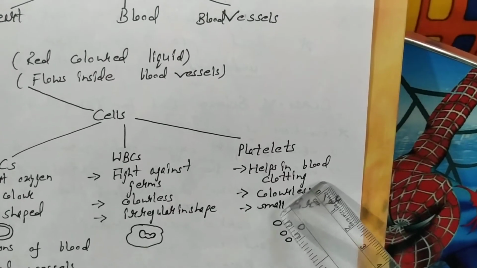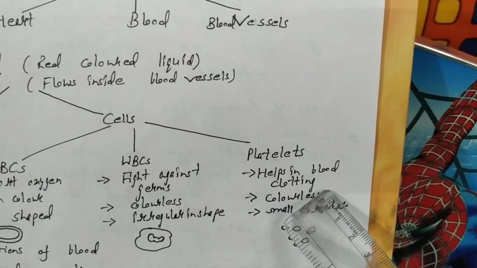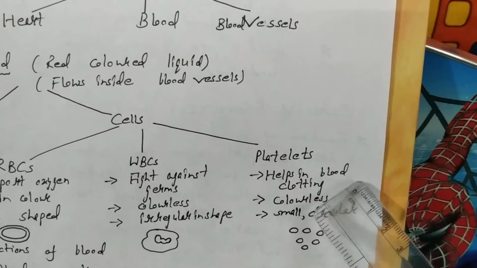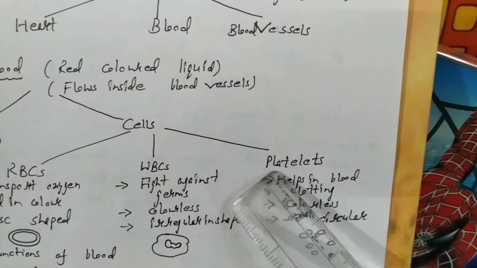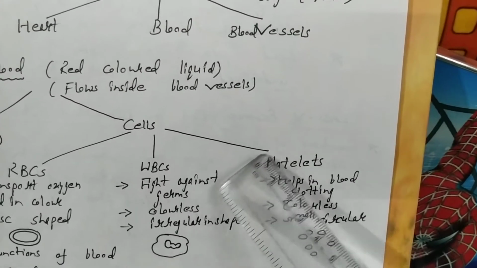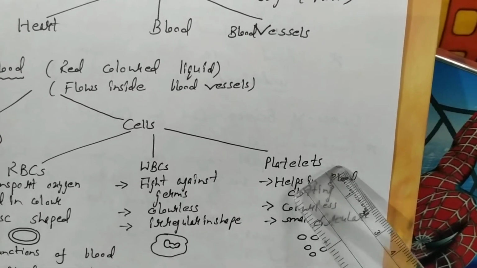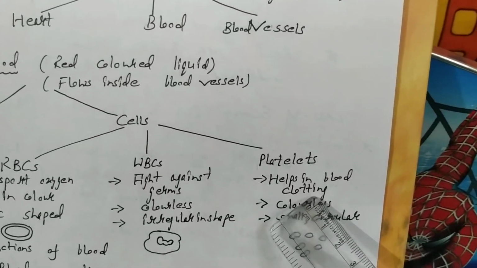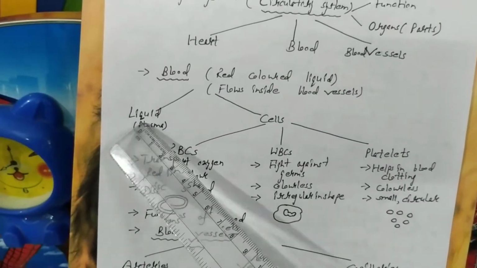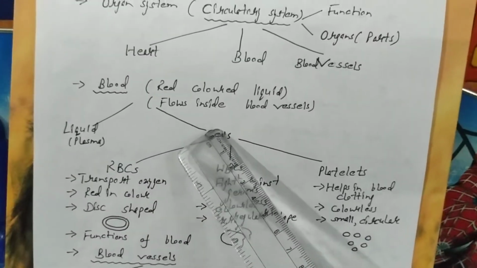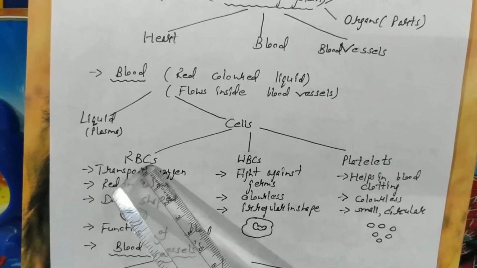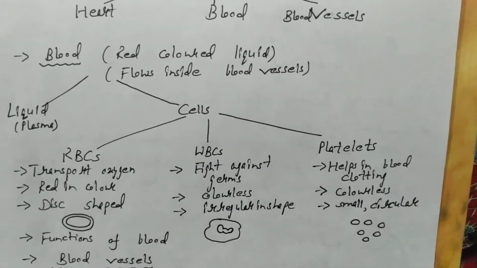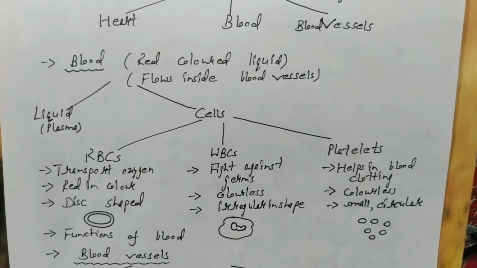Whenever you get hurt or there is any wound or injury, if it is a small cut, after some time the blood stops flowing by itself. Why? Because these platelets form a thin covering over the wound or injury, which is known as a blood clot. So blood consists of the liquid part, plasma, and three types of cells: red blood cells, white blood cells, and platelets. You can learn the function and the shape of each cell.